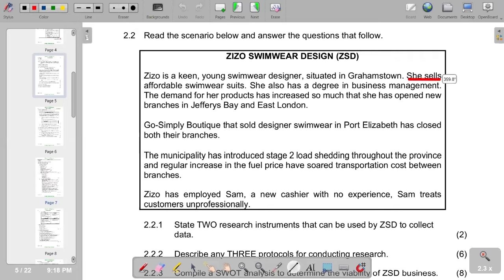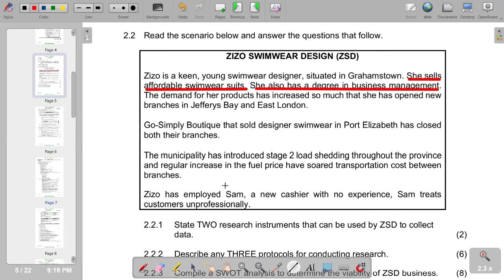She sells affordable swimwear suits. So that's a strength of the business. Their products are affordable, so it becomes a strength. And then we also check if we have anywhere where you have a strength that is coming up. On the next sentence, she also has a degree in business management. So the degree is the strength of the business. There is someone who is well qualified, so it becomes a strength. So typically, those are the strengths that you can come up with.